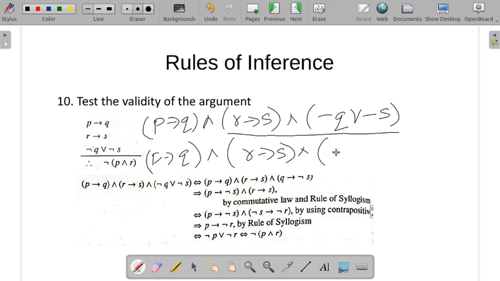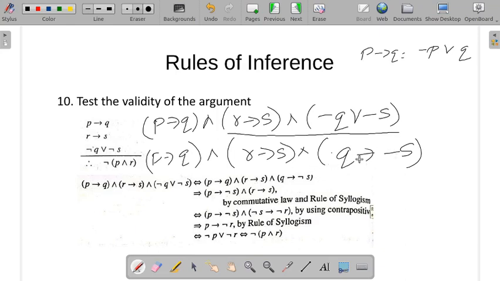Q conditional negation S. P conditional Q is negation P or Q, so negation Q becomes Q, and negation S remains like that.